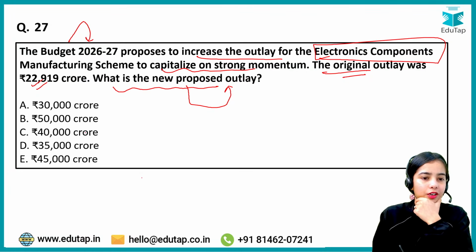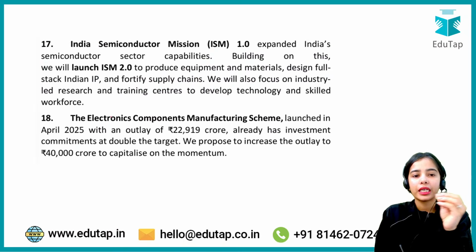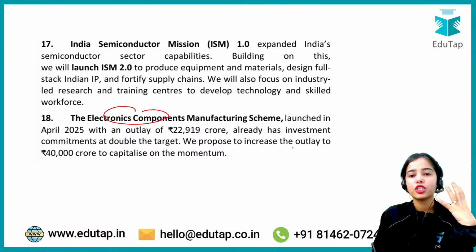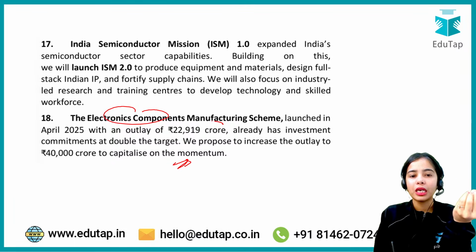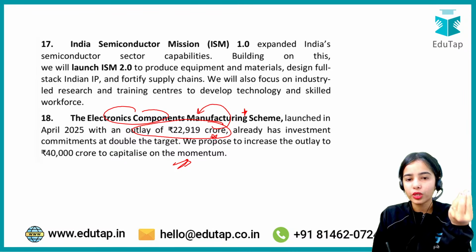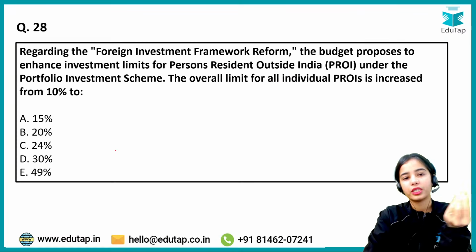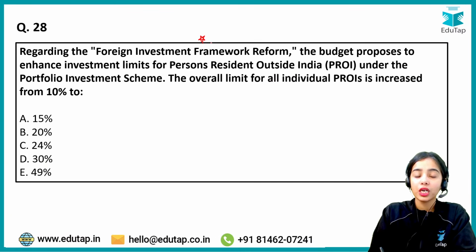It is 40,000 crore. Very good. So basically the electronics component sector has strong momentum, and to benefit from that momentum, the outlay has been increased for the electronic component manufacturing scheme. The outlay has been increased from 22,000 crore to 40,000 crore. That is the idea. Coming to the next one, that is regarding the foreign investment framework reform.